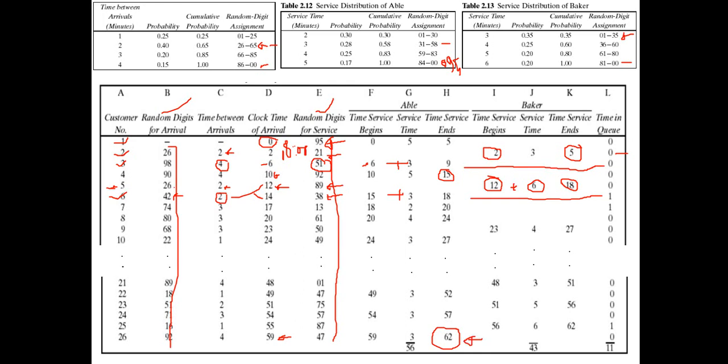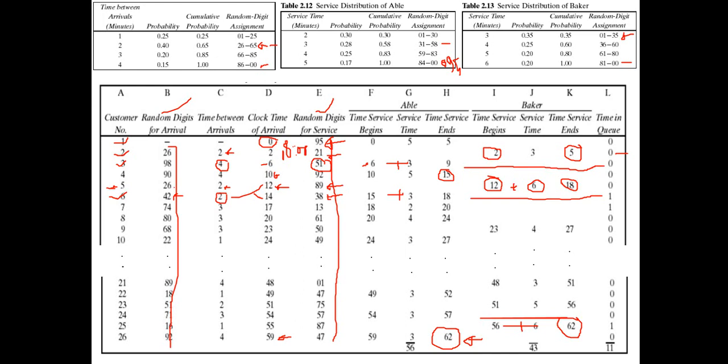So now server 1 can stop, and server 2 also stopped when he served customer 25. Service started at 56, service time 6, so the service ends at 62. So now both servers touched or crossed 60 minutes. Now we can relax and say that, fine, the simulation has ended.